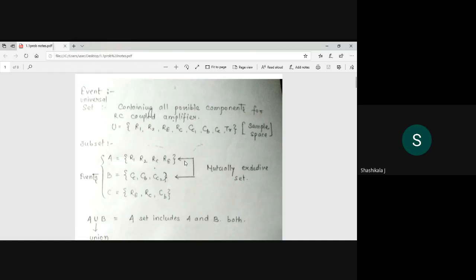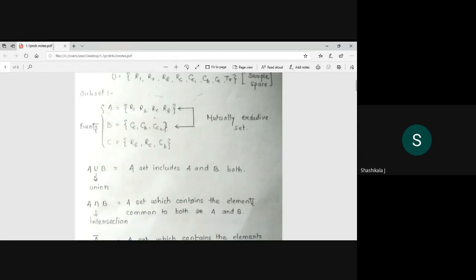Please understand this and concentrate on mutually exclusive sets, because we are going to use them further as mutually exclusive events.